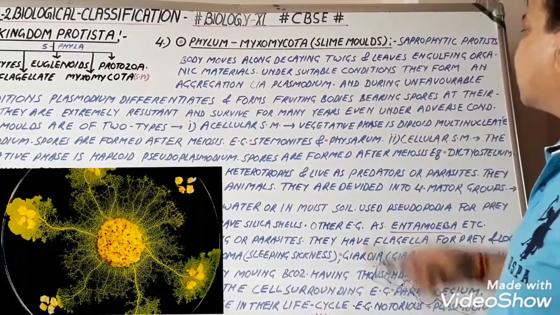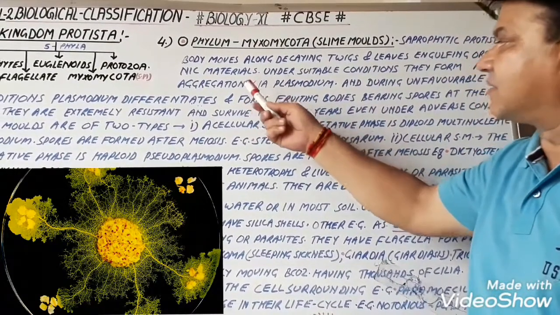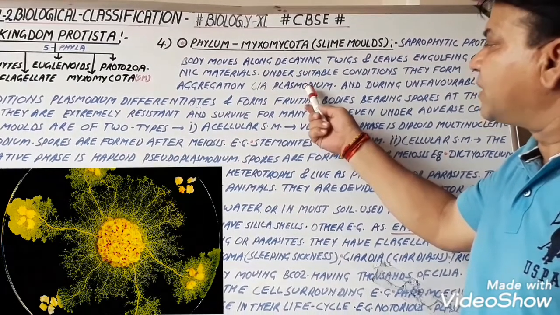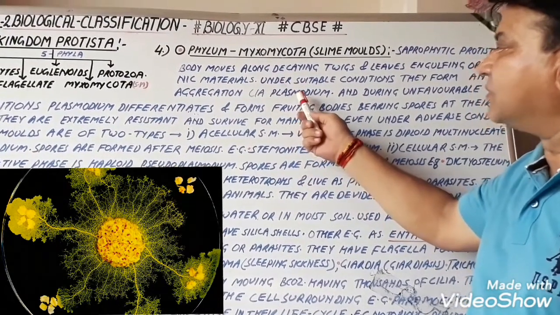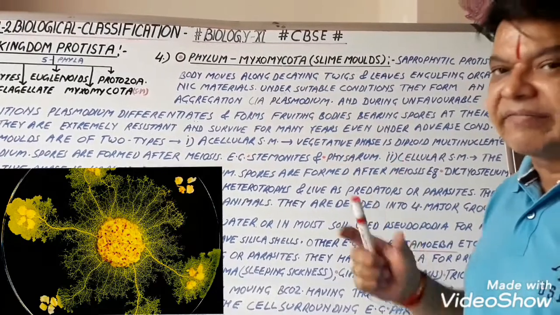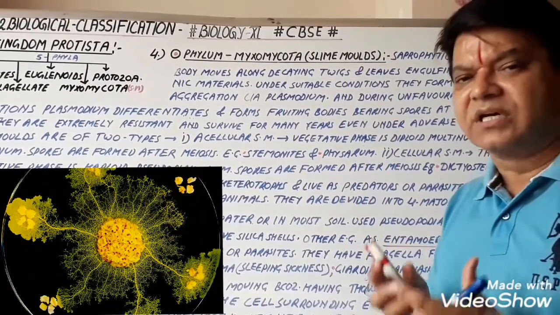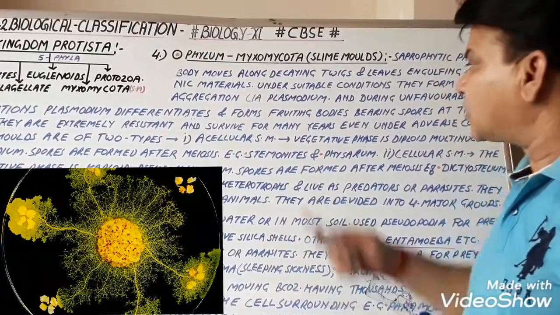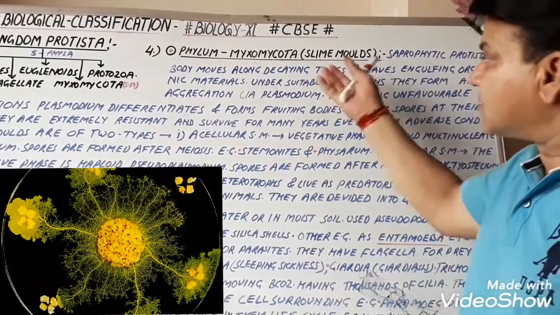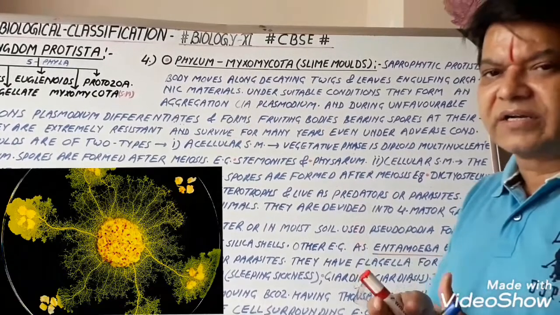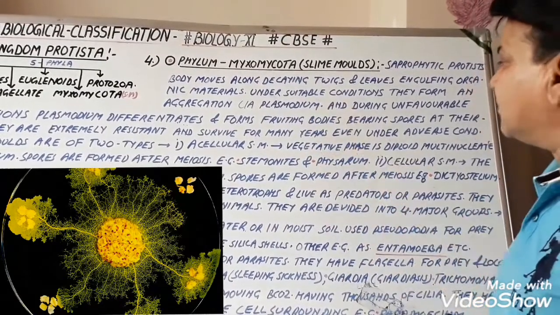Under suitable conditions, they form an aggregation called plasmodium. Now, not to be confused with the term plasmodium here. Plasmodium means the aggregation of the slime molds. जब एक जगह इकट्ठे हो जाते हैं slime molds, they form the plasmodium. So this is the condition in which slime molds aggregate together to form the plasmodium.